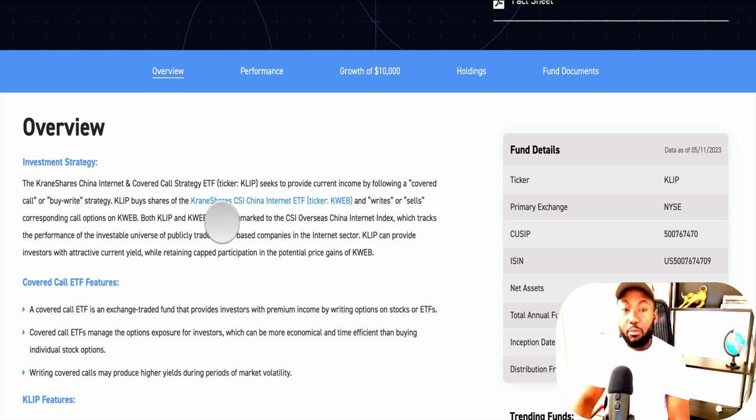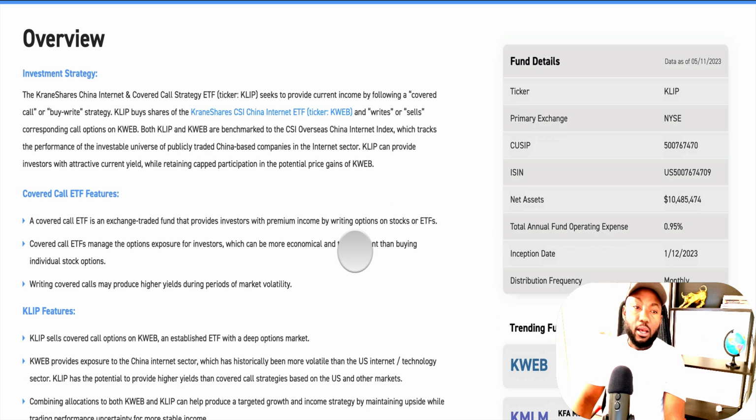Both KWEB and KLIP are benchmarked to the CSI Overseas China Internet Index, which tracks the performance of the investable universe of publicly traded China-based companies in the internet sector. We're going to view those companies, by the way. KLIP can provide investors with an attractive current yield while retaining capped participation in the potential price gain of KWEB.